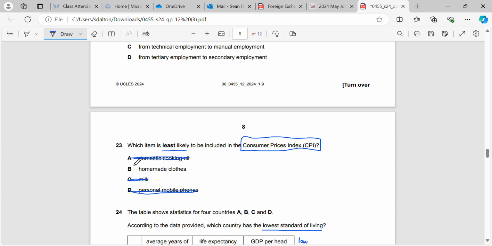We buy domestic cooking oil, we sell domestic cooking oil, but for homemade clothes, people would be making clothes themselves, similar to the theory behind subsistence farming. It's difficult to include it if somebody is making it in their own house and just wearing it themselves, because it wouldn't be bought, it wouldn't be sold, so we've no way of identifying if the price of them has increased or decreased.